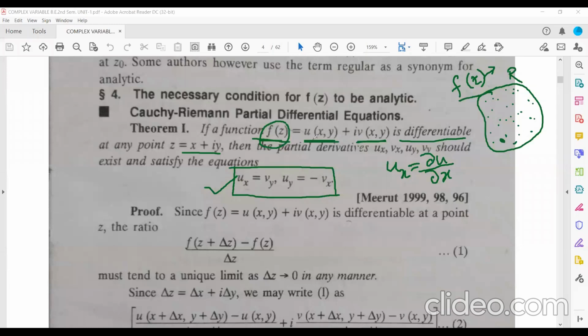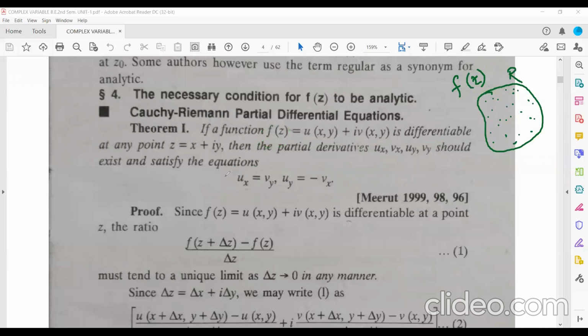That means the derivative of u with respect to x and with respect to y, and the derivative of v with respect to x and with respect to y, all will exist, and they will satisfy this. If the function satisfies this condition, del u by del x equal to del v by del y, and del u by del y equal to minus del v by del x, then that function is called what? Your analytic function.